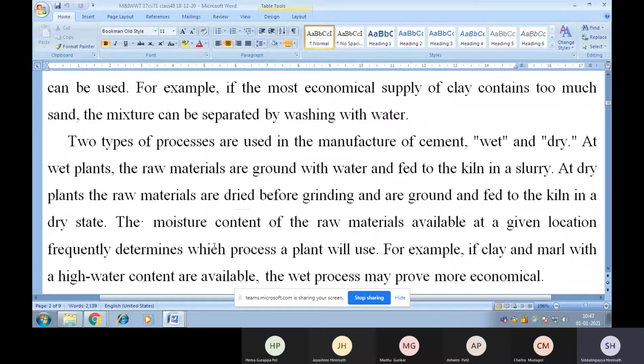Two types of processes are used in the manufacture of cement, wet and dry. At wet plants, the raw materials are ground with water and fed to the kiln in a slurry. At dry plants, the raw materials are dried before grinding and are ground and fed to the kiln in a dry state.